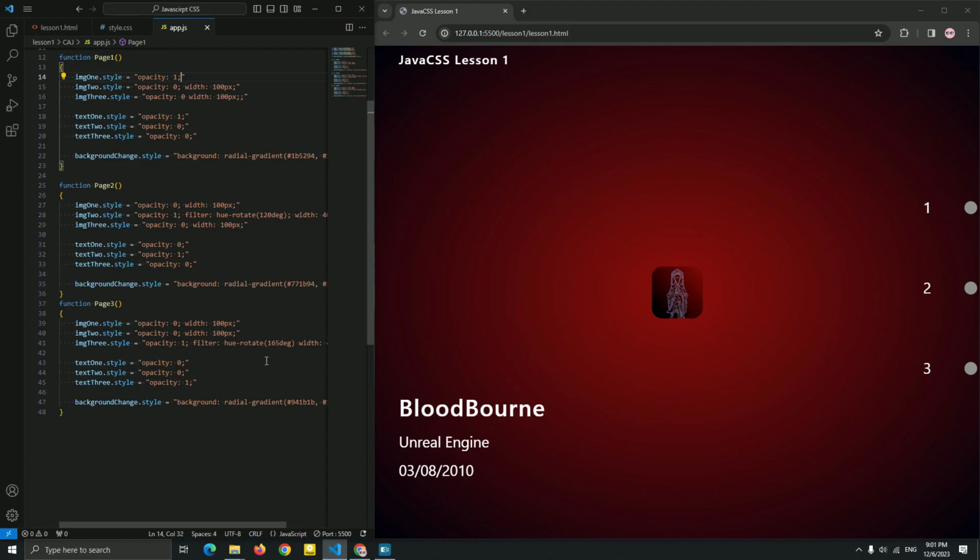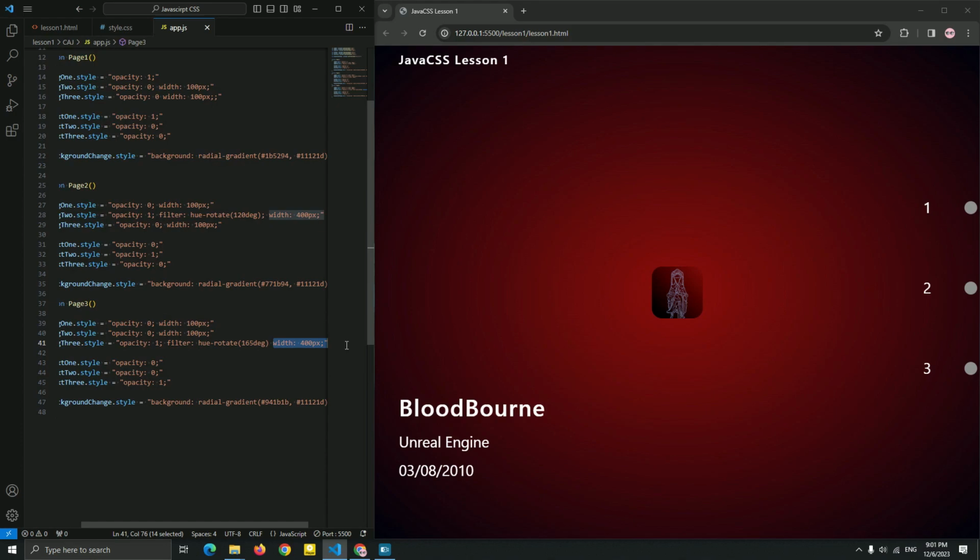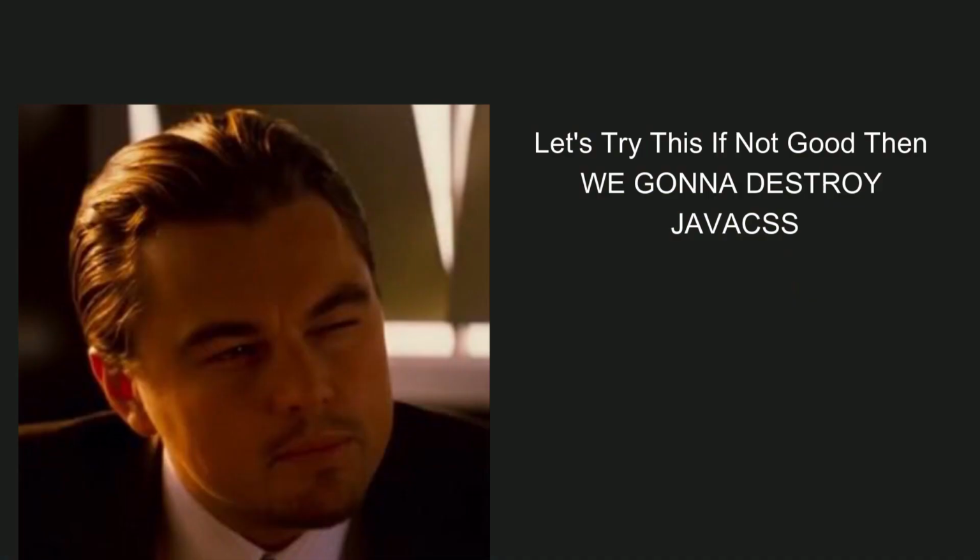After watching the first lesson, if you think TimelineMax or TweenMax is better, then I recommend 100% using it instead of Java CSS. All I want is for you to find your easiest way to use animation for your next project. So just see if this Java CSS is good or not.